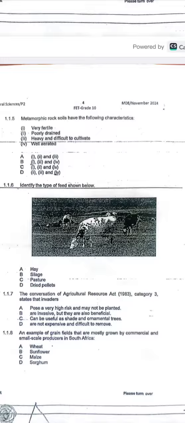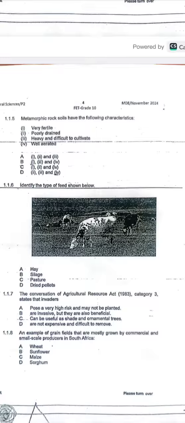This soil, which is formed from metamorphic rock, is rich in potassium, calcium, magnesium, and iron, and it is poorly drained because it has micropores. Because the micropores are so small, they do not allow water to drain. And it's going to be poorly aerated because of the high volume of water.